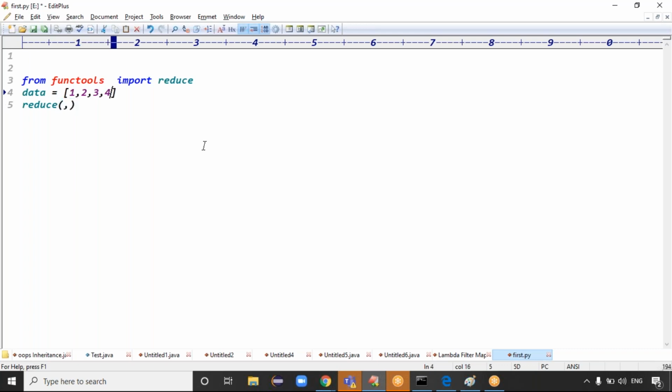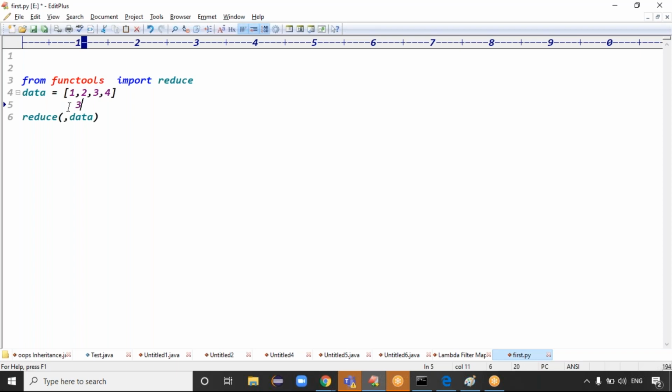In the first case, I want to perform addition of these 4 numbers. 4 plus 3, 7, 7 plus 2, 9, 9 plus 1, 10. Generally, to perform addition of these 4 numbers, first we do the addition of the first 2 numbers, right?